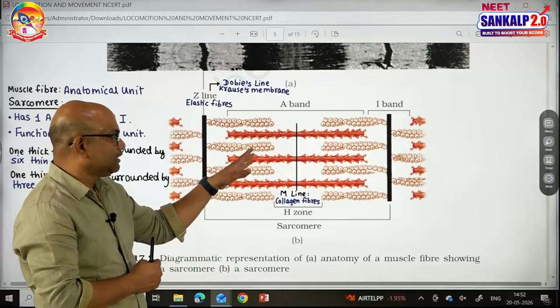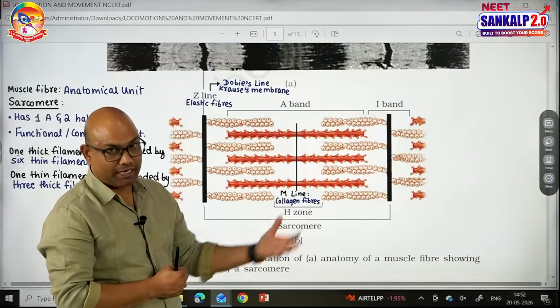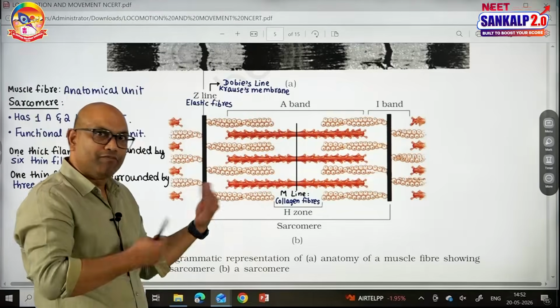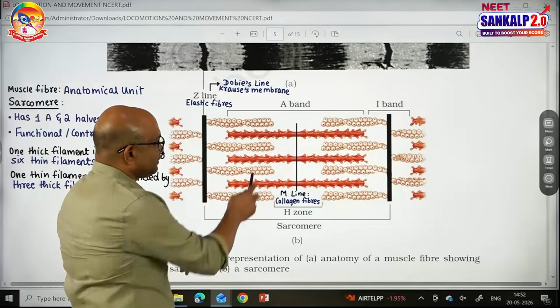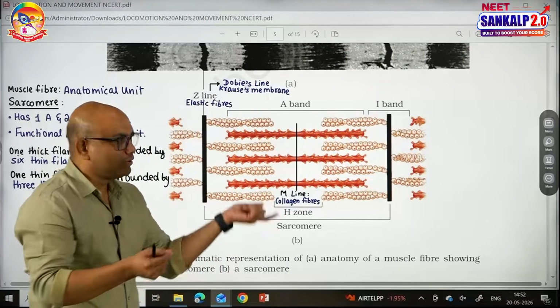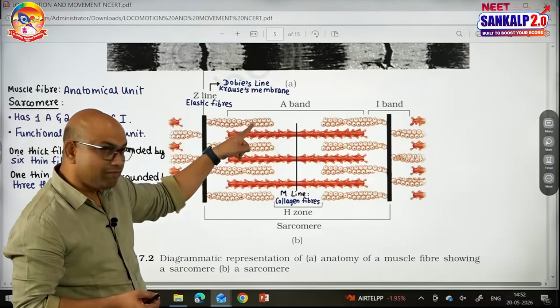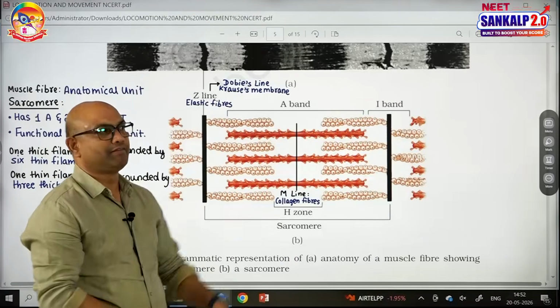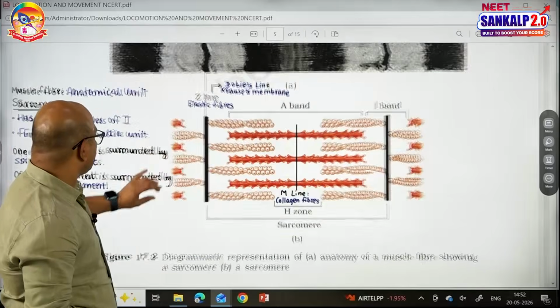So, this is regarding the structure of the myofibril. And let us see the structure of myofilaments. I will open this thick filament, I will show you what is there inside it. I will open this thin filament, I will show you what is there inside the thin filament. So, regarding the structure of filaments,